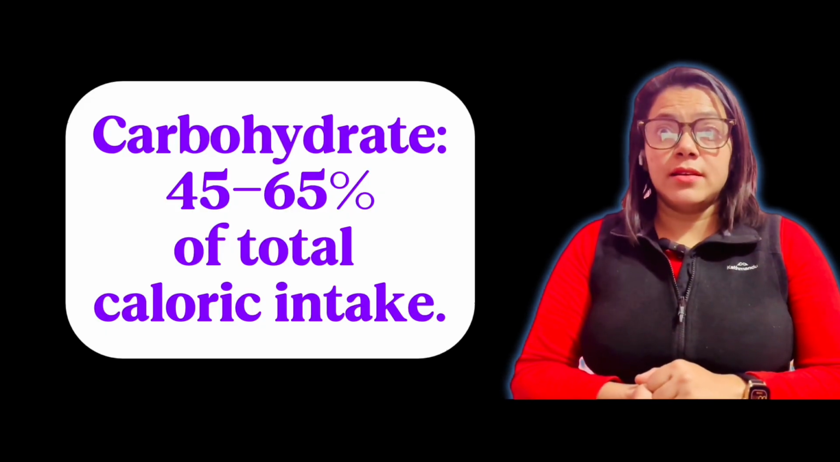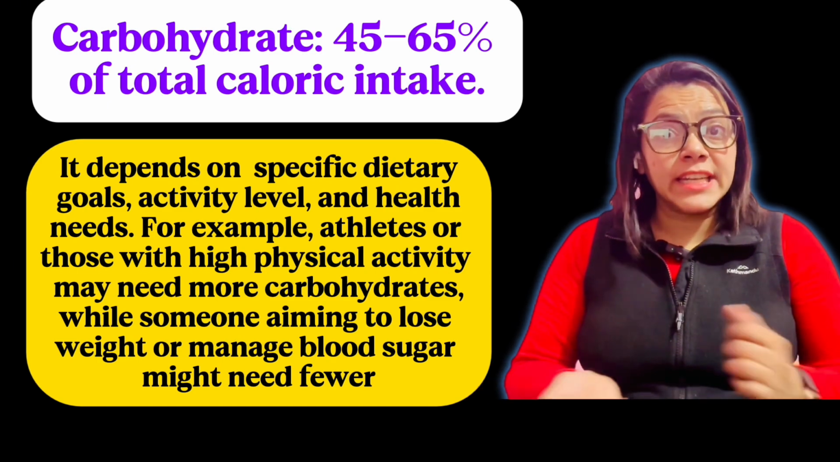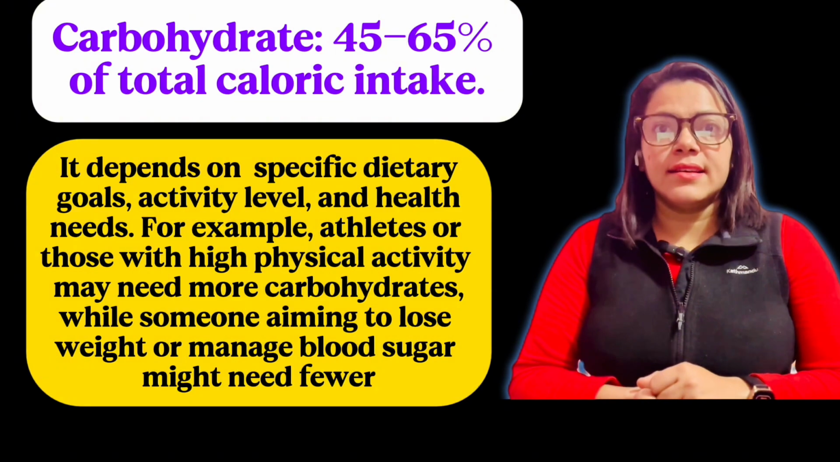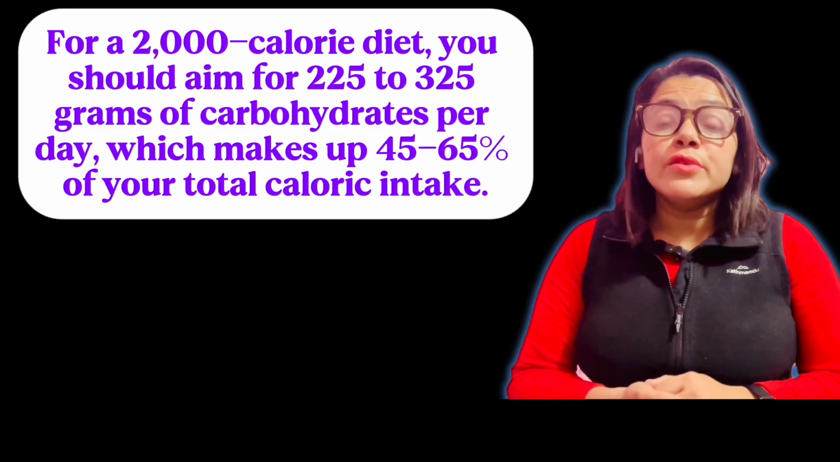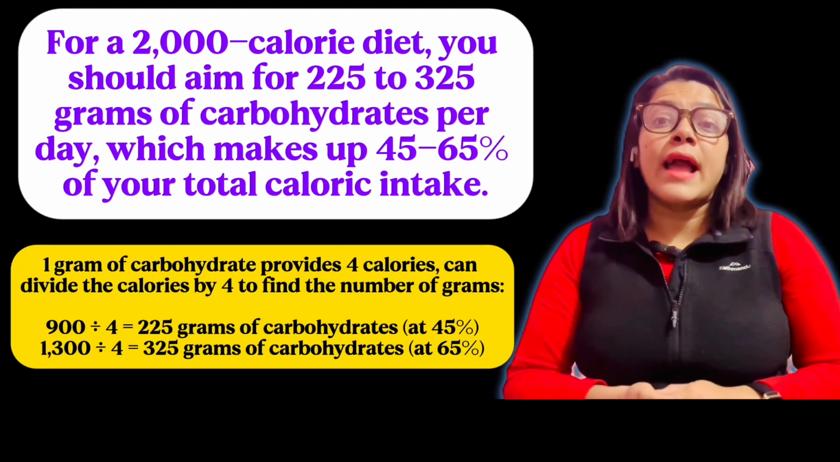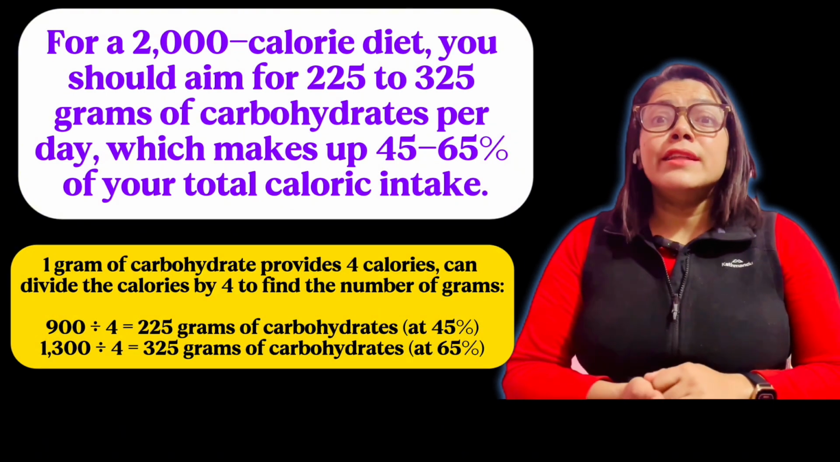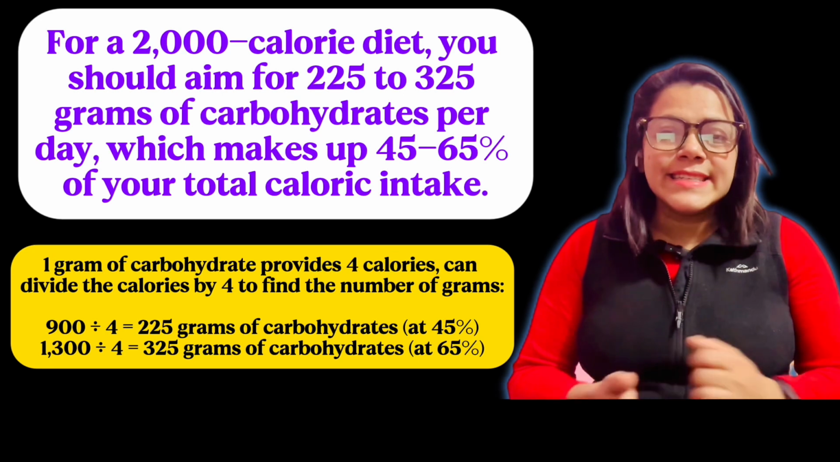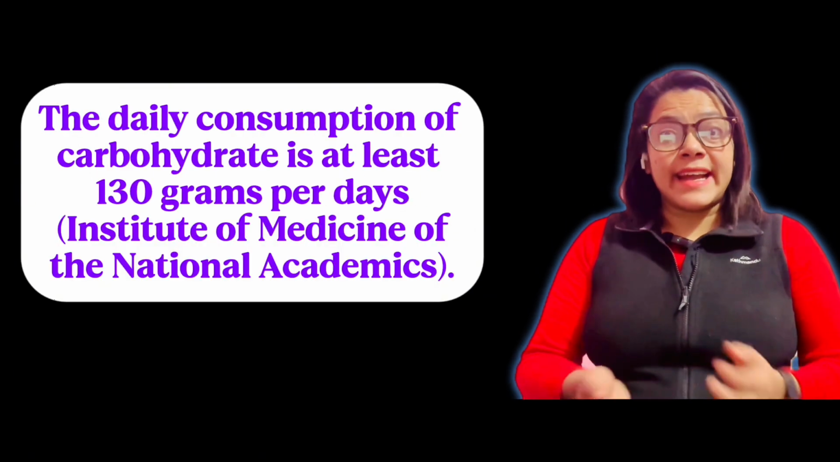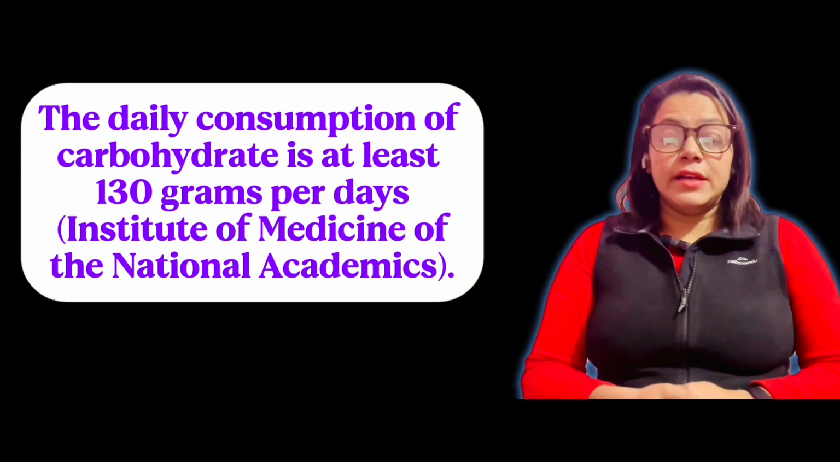In our last video, we talked about the percentage of carbohydrate that we need to consume on a daily basis. It is 45 to 65% of total daily calories, based on activity level, age, and health. So, for example, a person with 2000 calories per day needs 900 to 1300 kilocalories from carbohydrate, which means that a person needs 225 to 325 grams of carbohydrate each day. According to the Institute of Medicine of the National Academies, the daily consumption of carbohydrates is at least 130 grams per day. It should not be less than that.